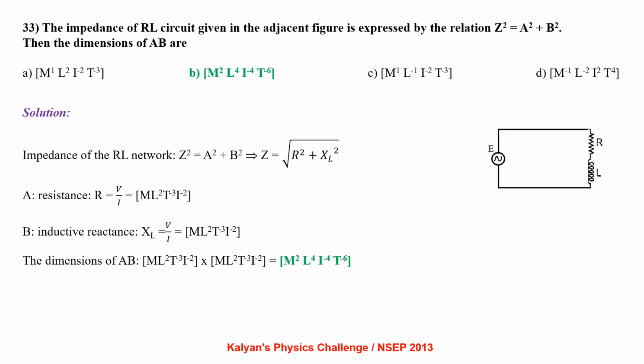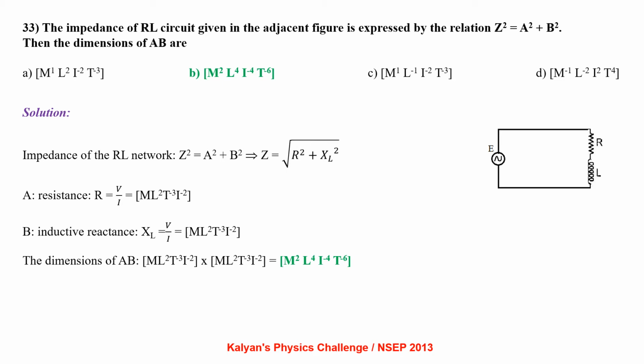The impedance of the RL circuit given in the adjacent figure is expressed by the relation Z square equal to A square plus B square. Then the dimensions of AB are? Impedance of the RL network, Z square equal to A square plus B square, that is Z equal to root of R square plus XL square. A is resistance, that is V by I. B is inductive reactance, that is V by I again.